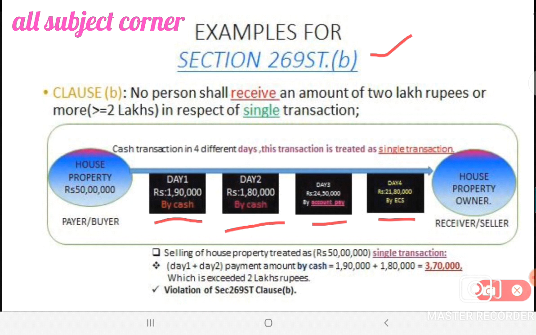In the third day he had paid 24,30,000 by account payee cheque. And on the fourth day he had paid using ECS, that is electronic clearing system, right? The selling of the house property is treated as a single transaction. The day 1 plus day 2 payment by cash is 3,70,000, which is greater than 2 lakh rupees, right? So here Section 269ST Clause B was violated.